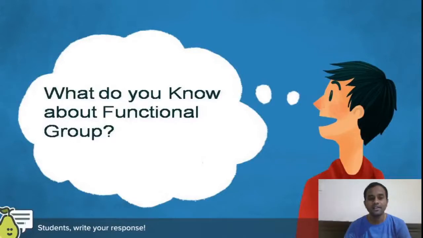These are various functional groups. Due to the presence of these groups, the compound gets characteristic properties. So this is what the functional group is about, right? In this video, we are going to discuss the carboxylic acid functional group. That is our topic, right?